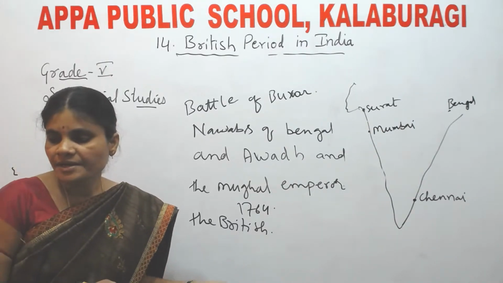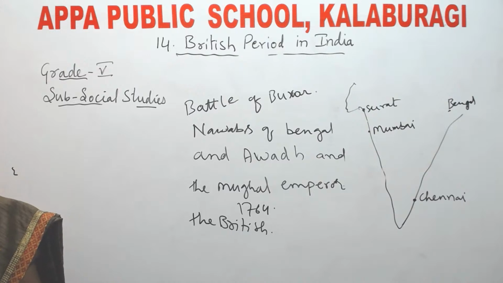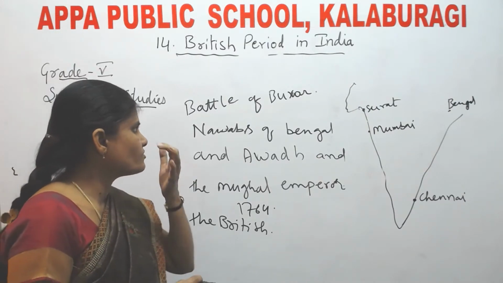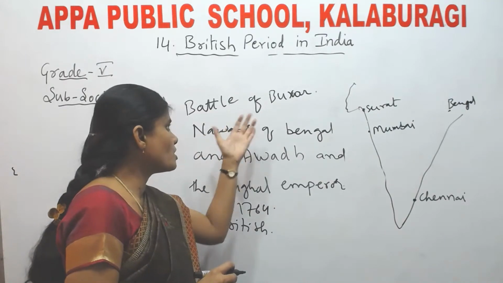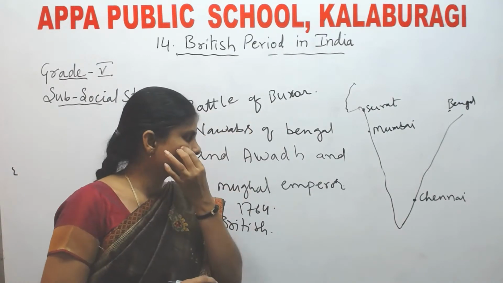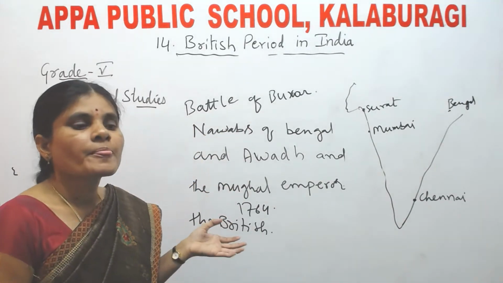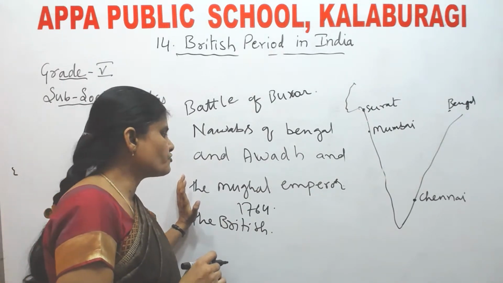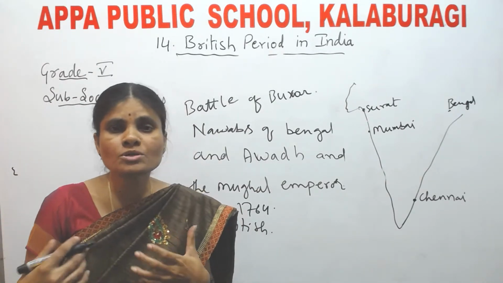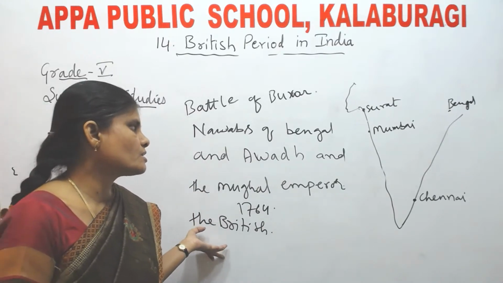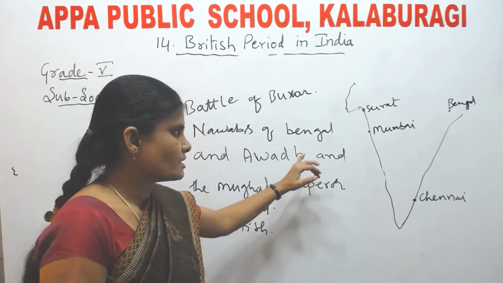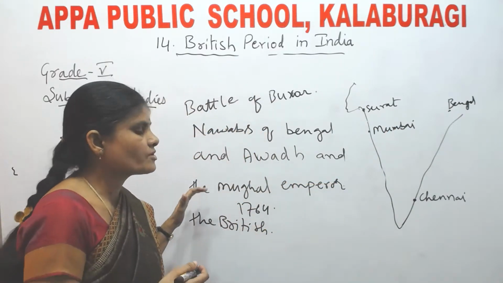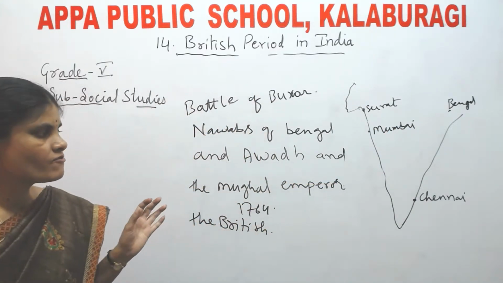See, after this war, what happened? The British gained the right to collect the revenues in Bengal. After the Battle of Buxar, the British got the right to collect the revenue from the Indians. That means total control. They got total control in Bengal. They got the right of collecting taxes from the farmers.